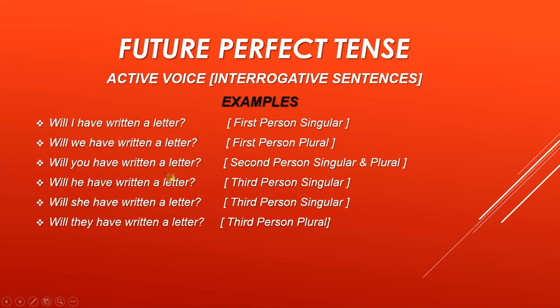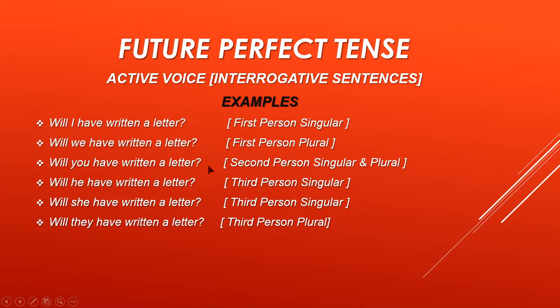Okay. Now I'm showing you the examples for the active voice in interrogative sentences. Interrogative sentences means the helping verb comes in the beginning of the sentence and the question mark is at the end of the sentence. So I'm showing you some examples. Will I have written a letter? Question mark. That means the first person singular. Will we have written a letter? Question mark. That means first person plural.